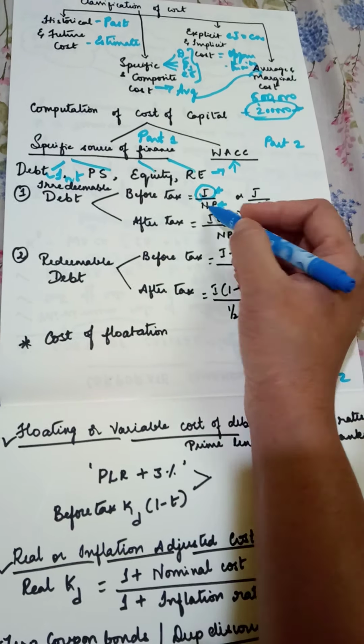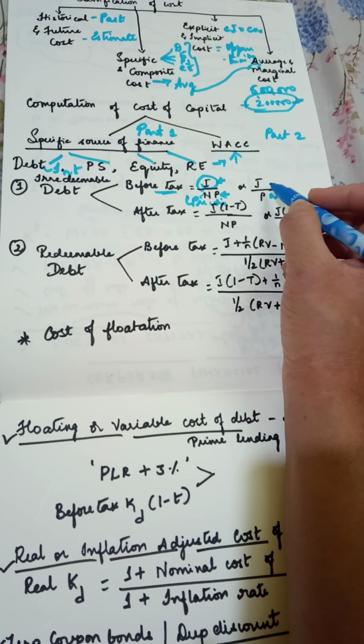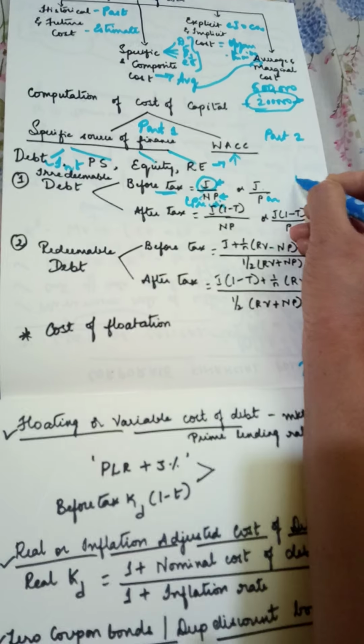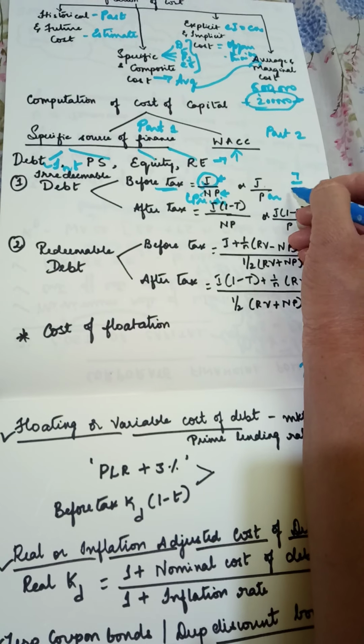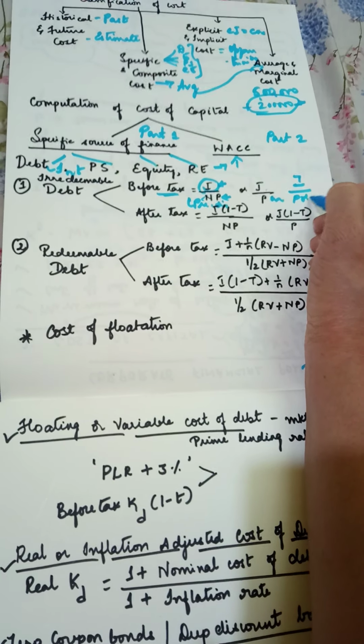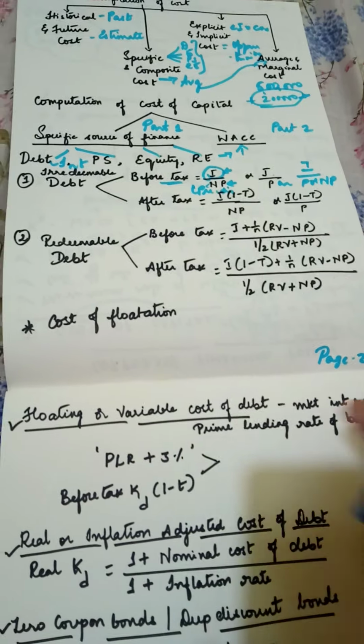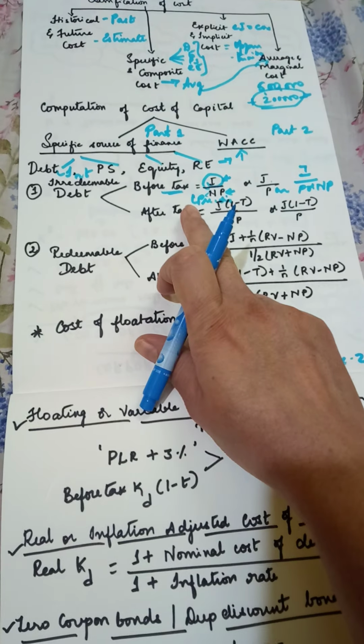Therefore, cost of capital before tax in case of debt is I divided by NP. If debt is issued at premium or discount, it is I divided by NP; if it is issued at par, it is I divided by P. To raise the debt, the company is paying interest, I, divided by fund raised, P or NP. It is as simple as this. So this is how you calculate before tax cost of debt.